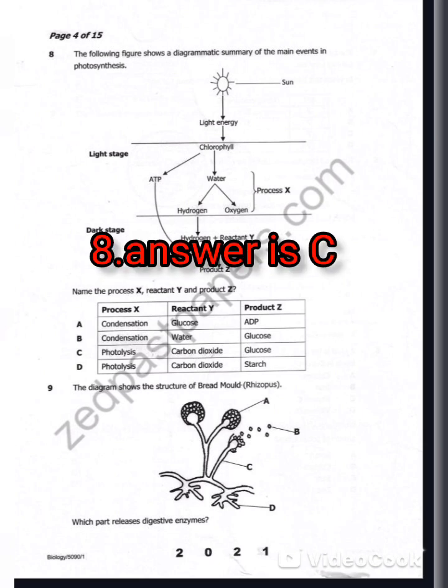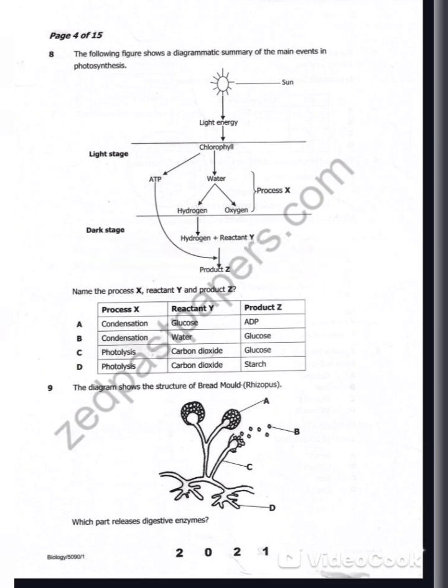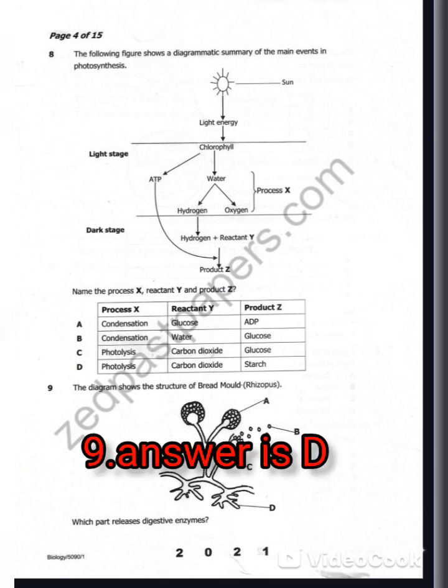The diagram shows the structure of a rhizopus. The part that releases digestive enzymes is D, which is the lysosome. It absorbs end products of digestion and releases digestive enzymes.